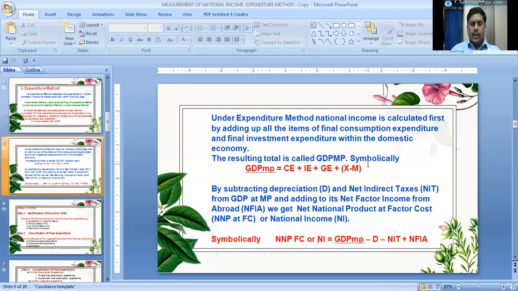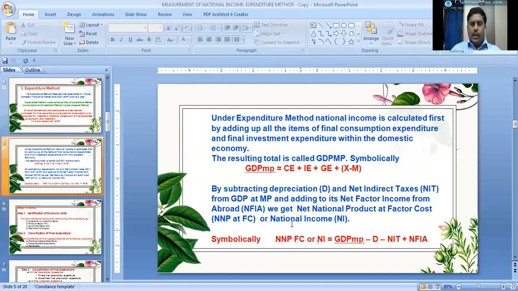From this, by subtracting the depreciation and the net indirect taxes from GDP at market prices, and adding net factor income from abroad, we will get net national product at factor cost, NNP at factor cost, which is nothing but national income.